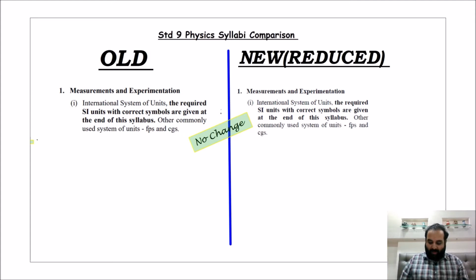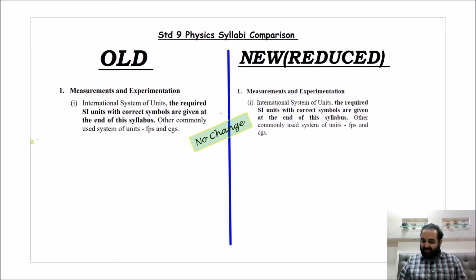Now in the B part, if you can see, measurement of length. Primarily there were two major important topics in that. First one was measurement of length using the vernier caliper, and then measurement of diameter and all such things with the help of screw gauge. This entire B part has been completely removed from this particular chapter.